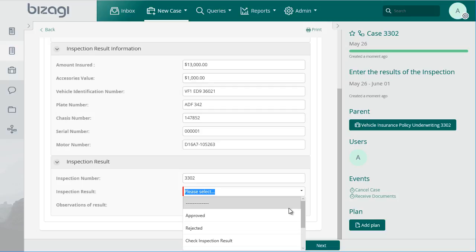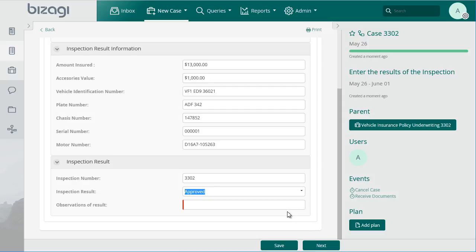If this option is selected, then the risk analysis will be performed again, and depending on the result, the process will continue. And finally, there is the option that combines the previous two options. That is, requires quotation and performs risk analysis again. In this case, we are going to select the Inspection Approved option.